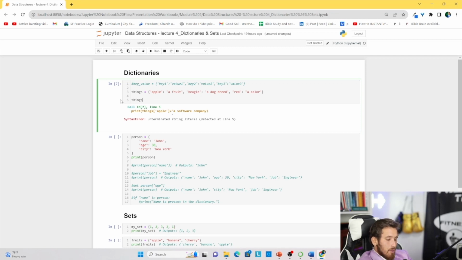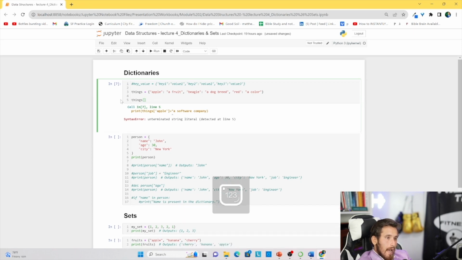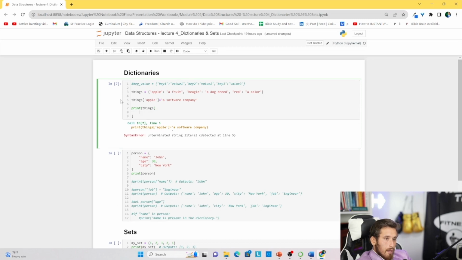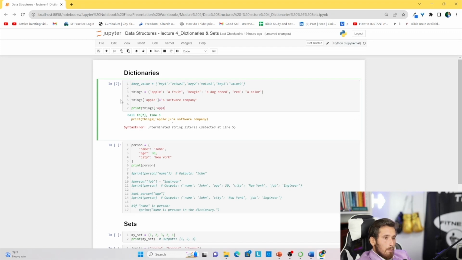So we'll do things at the key that we need, and the key in this case is Apple, and we'll do equals a software company. And let's do print things at Apple.